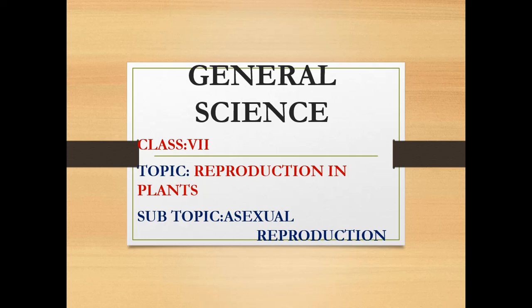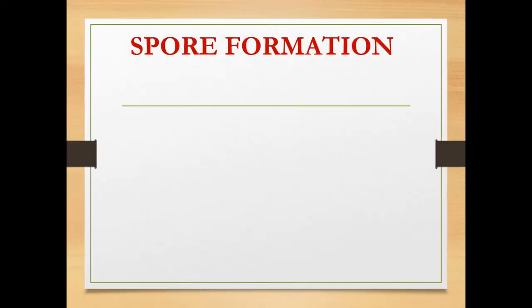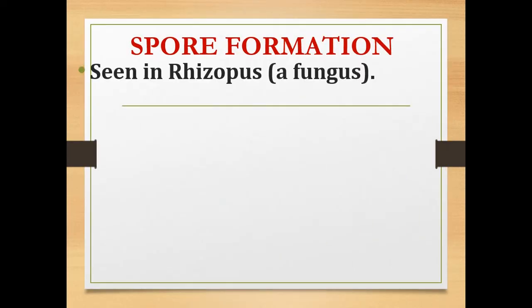Hello children, in this video we will see the continuation of asexual reproduction. Spore formation is also a mode of asexual reproduction, which we can see in organisms such as Rhizopus. Rhizopus is a fungus which reproduces asexually through spore formation.